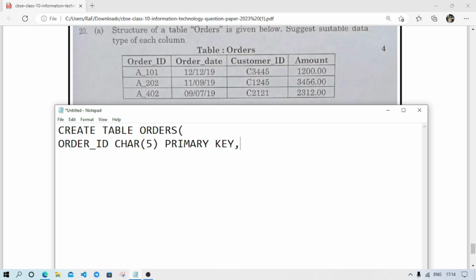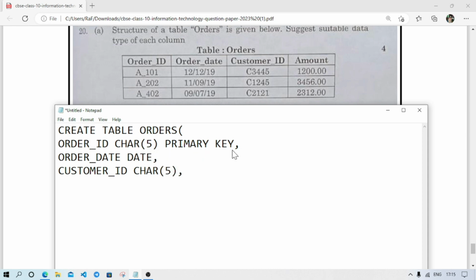Then comma, we'll go to the next column. Here we'll write order_date, the data type will be date. Again next line, customer ID, we'll take it as character, and size is 5, comma.